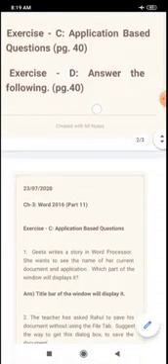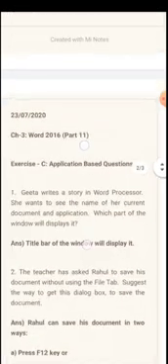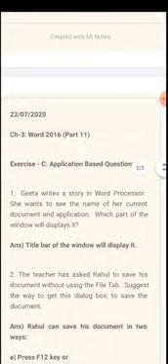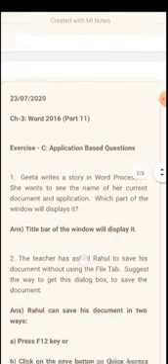Dear children, I hope you all have done your yesterday's homework which was sent. We did exercise A and B and I asked you to do it in your copy. I hope you all have done it and you are very regular in your work. And now let's do this exercise number C.